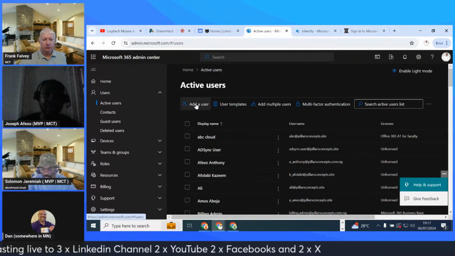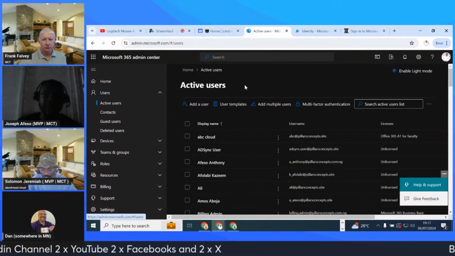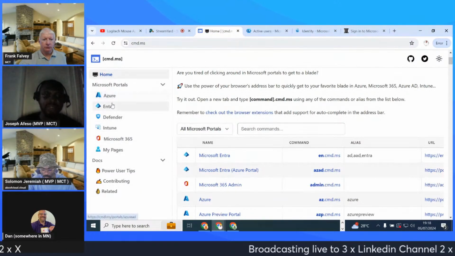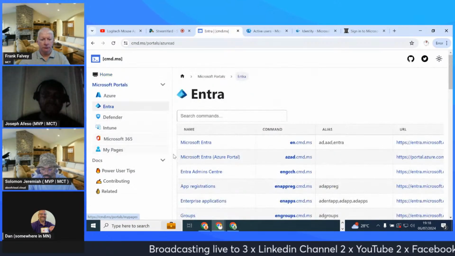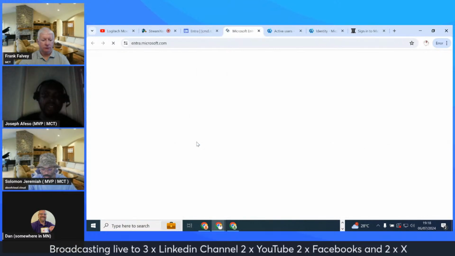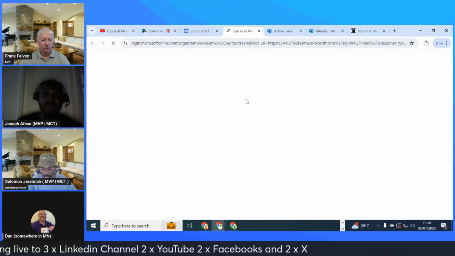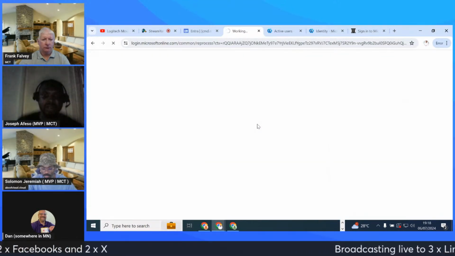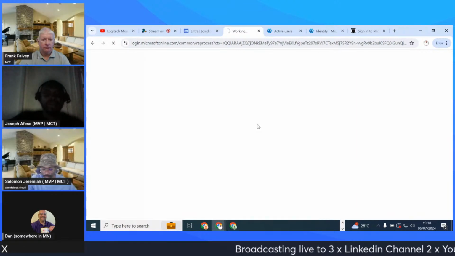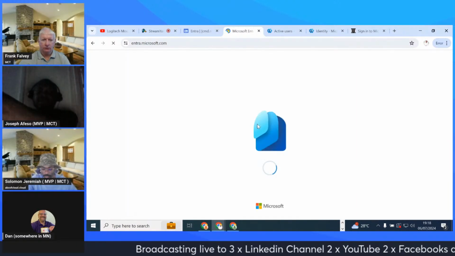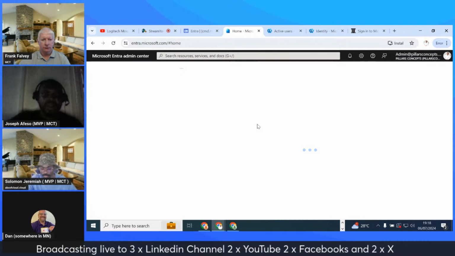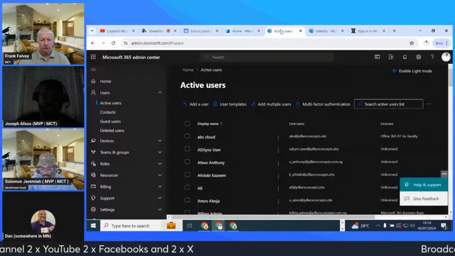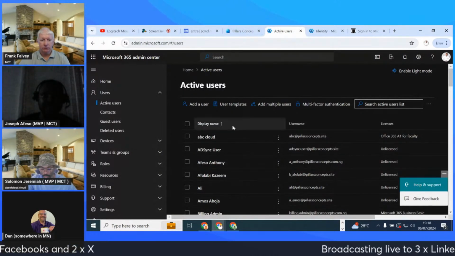So you can click on add a user here, and then if you come to Entra also, if I just put that side by side, if you come to Entra Admin Center, which was formerly called Azure Active Directory, you would also have the option to add users. So I'm just going into this Admin Center, and that should also load up. So we're going to see add the user as well. So I'm just going to be comparing the Entra Admin Center and the M365 Admin Center that we are now.